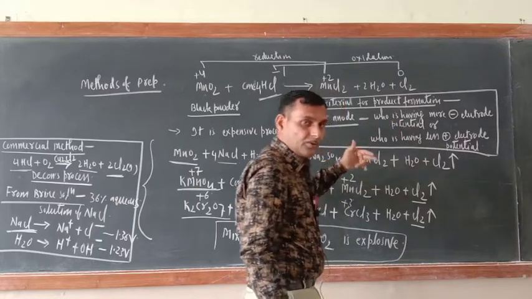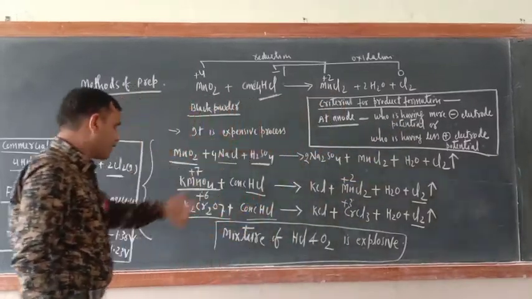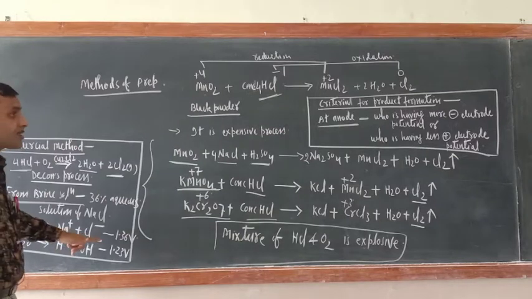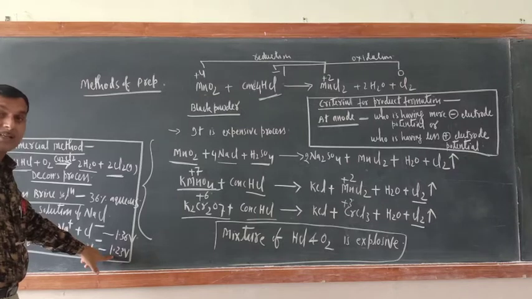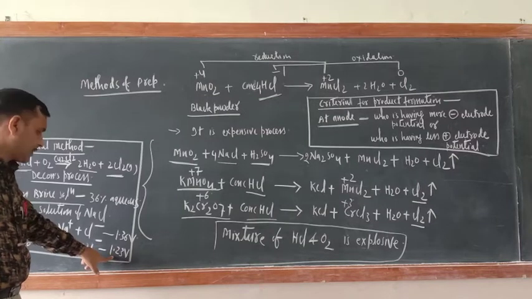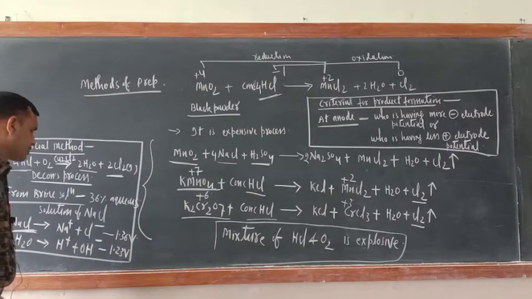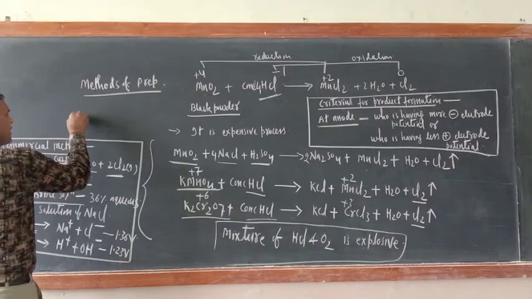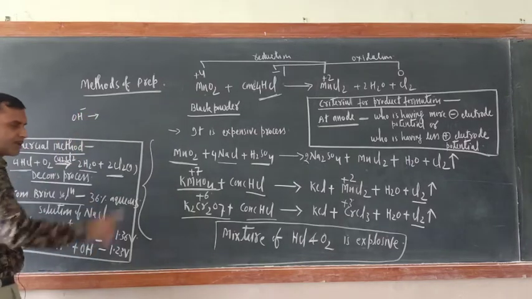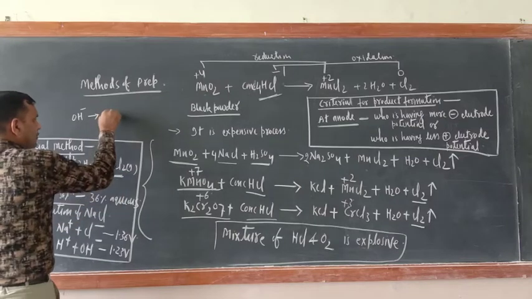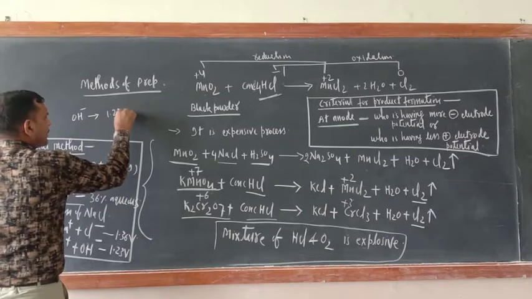So toward the anode, who should go? According to the criteria, who is having more negative electrode potential or less positive electrode potential? So who is having less positive electrode potential? OH negative ion should have gone towards the anode because its electrode potential is 1.23 volt.